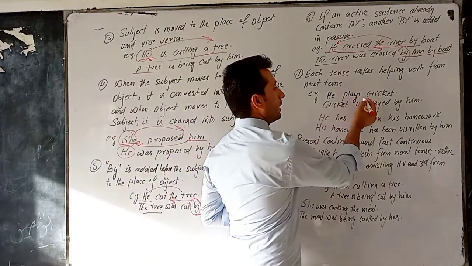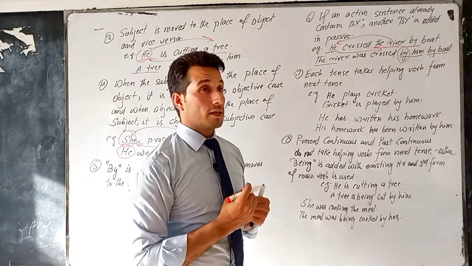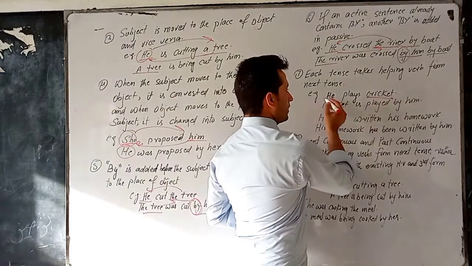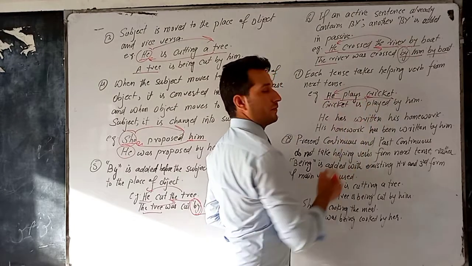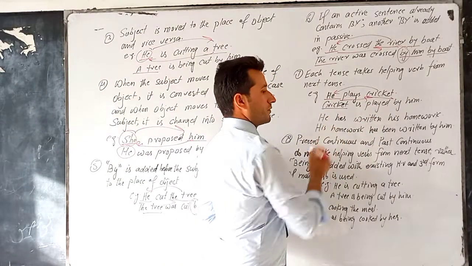For example, he plays cricket. It's present simple tense. This is the object and he is the subject. So what happens? We change the place. Cricket comes here.